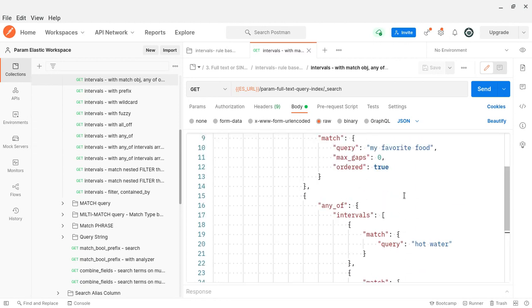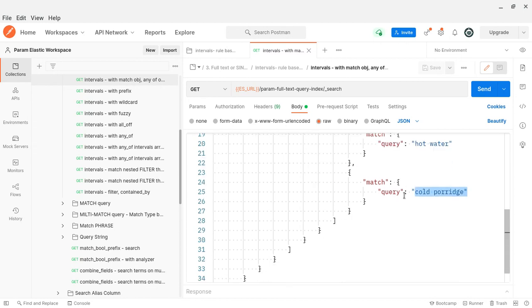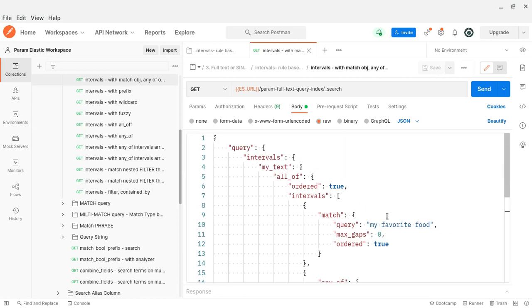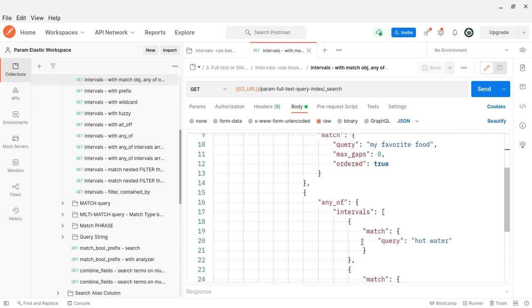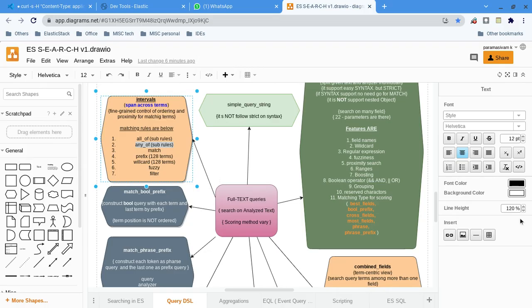We can say not only terms, we can apply the full text search of Elasticsearch. Even the interval concept is really good, right? It works on more than one term. So this is the one query in the sample, in which we have explained all_of and any_of. Then let me go to my diagram. You can see all_of and any_of. These two rules have been explained, and of course match also has been explained.